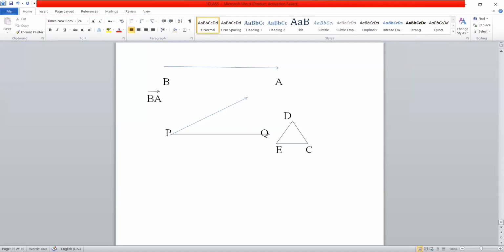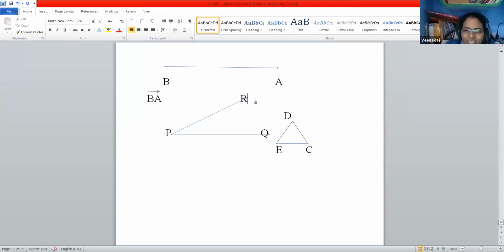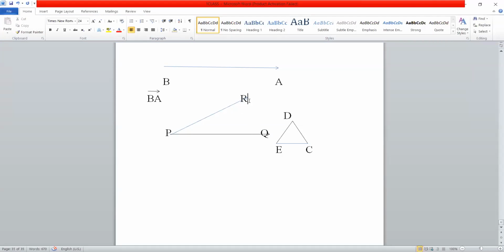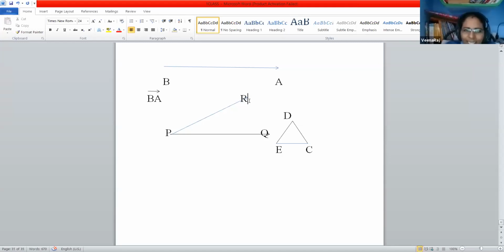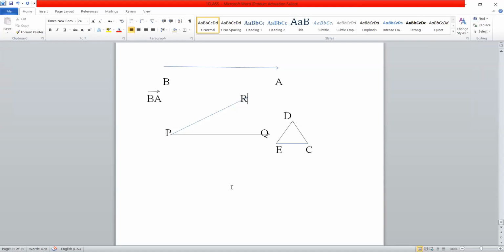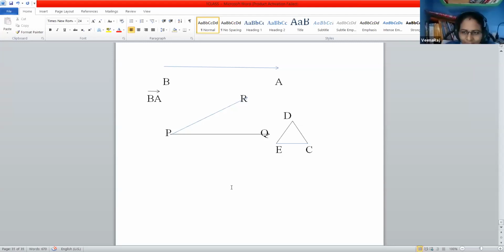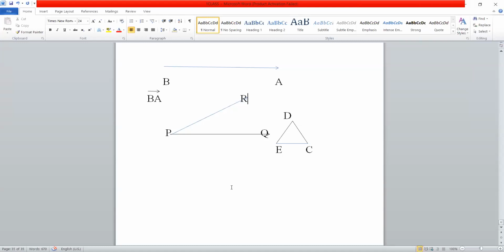Suppose here it is R. So can you say what is the name of this angle? Angle PQR, angle QPR, angle RPQ. Okay, very good. Can you say one more name? Angle QPR.